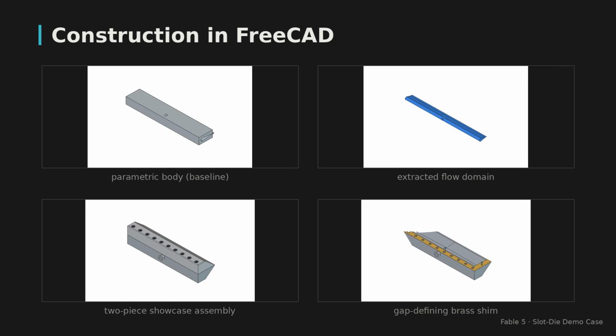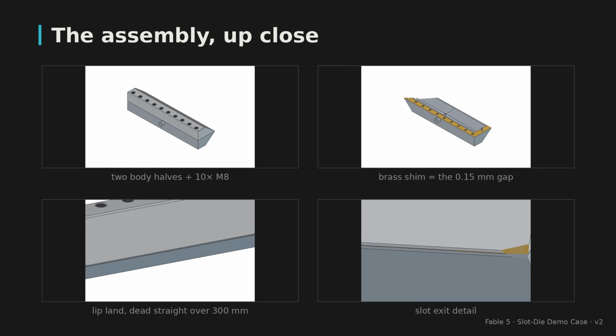Construction happened in FreeCAD, driven by a parameter spreadsheet. Each iteration regenerated the solid, extracted the internal flow volume, and exported tagged geometry for meshing. A showcase assembly was modeled too: 2 body halves, a brass shim defining the gap, 10 M8 screws. The assembly deserves a closer look.